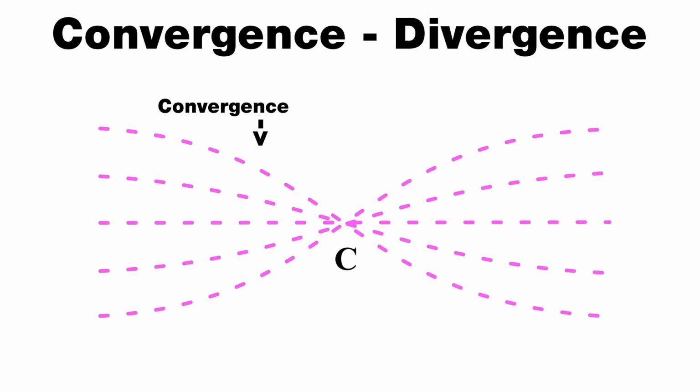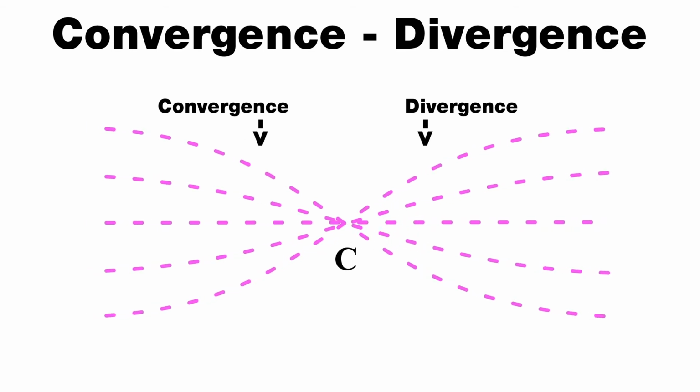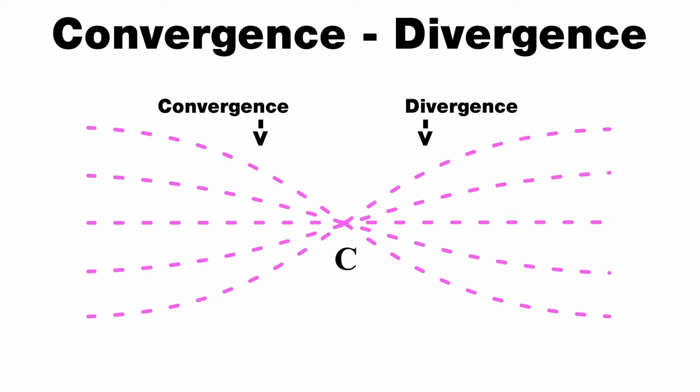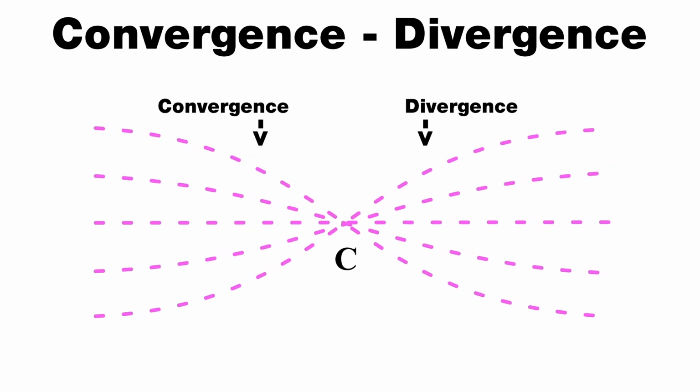Convergence. Divergence. The fusion of a sperm cell with an egg cell to form a zygote is a convergent process. The subsequent zygotic cellular division is a divergent process. Nuclear fusion is a convergent process, whereas nuclear fission is a divergent process.